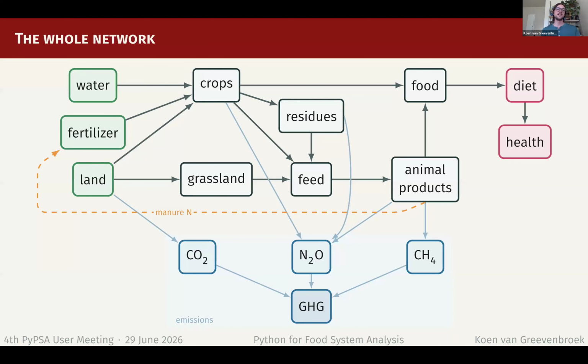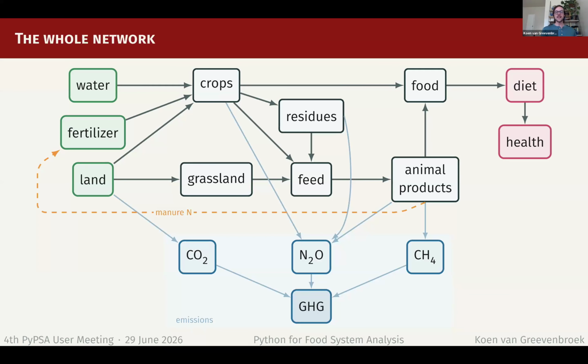So we have our primary inputs on the left, which are water, fertilizer, and land. And these combine to produce crops. There's also grassland in here. Both crops and grassland can be used as animal feed as well as crop residues. And this feed is the input for animal production. And both crops and animal production make for food, which then goes into the diet. And then for this first study, we were interested in health impacts as well. So we model health as a function of diet.